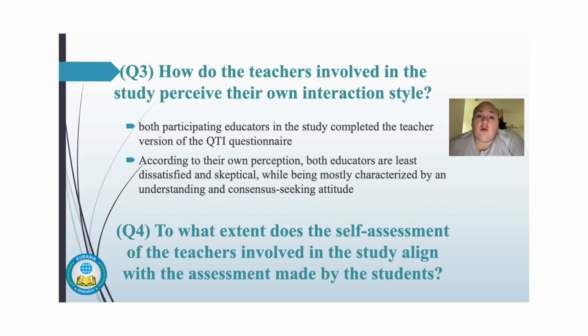According to their own perception, both educators are least dissatisfied and skeptical, while being mostly characterized by an understanding and consensus-seeking attitude.